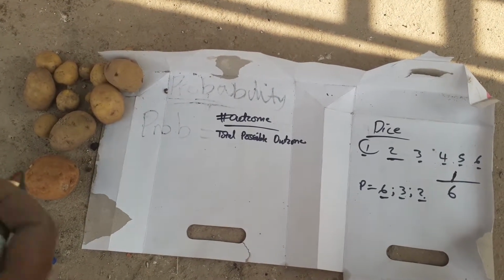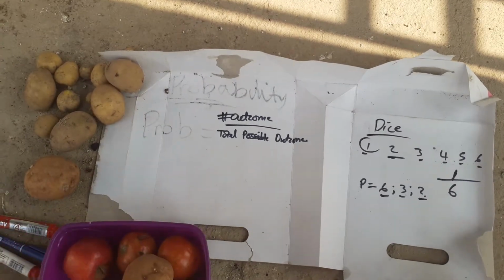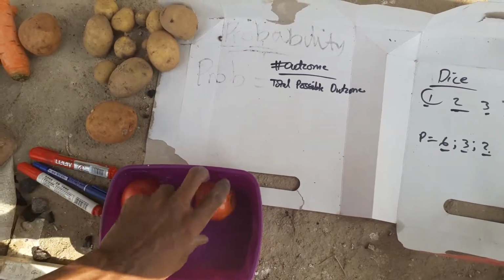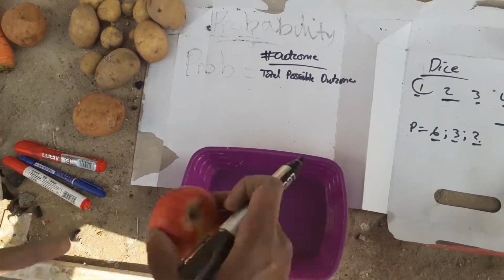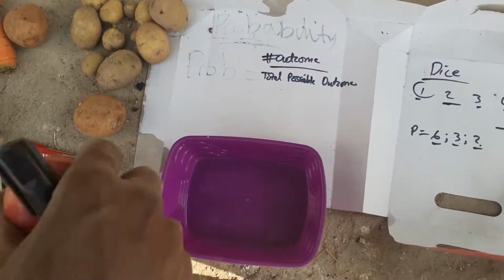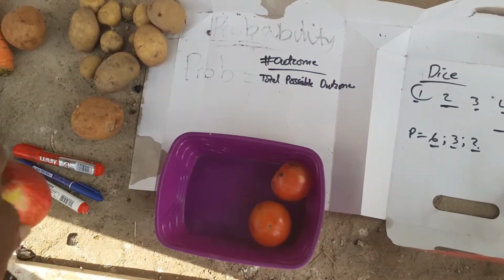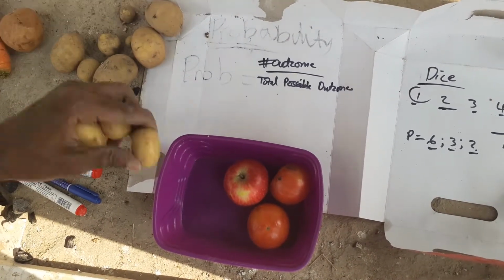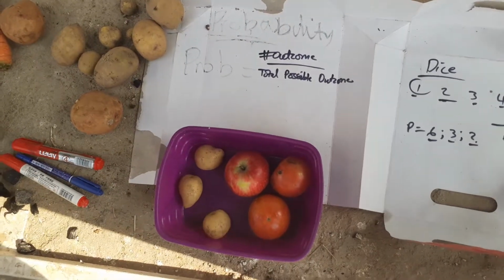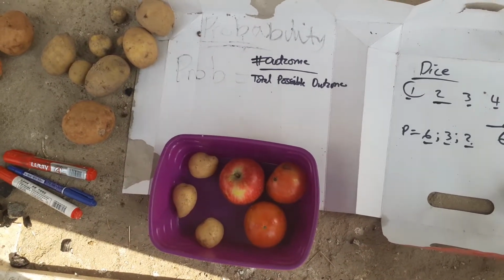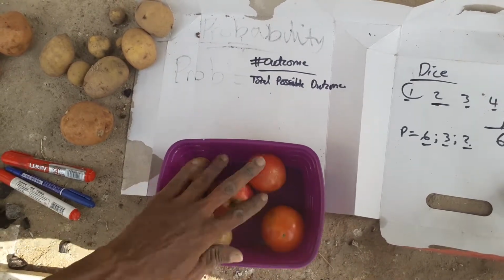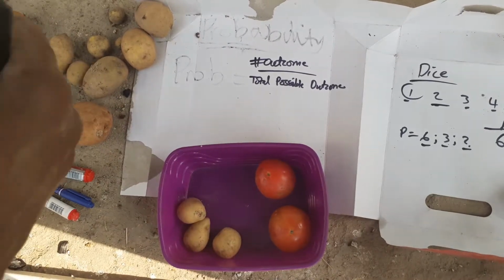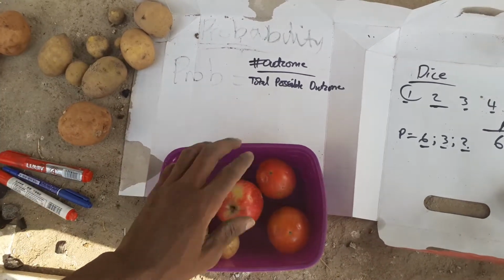Let me make it a bit more visual. Credit goes to my wife's kitchen for this one. So let's say I have this lunchbox. I have 2 tomatoes, an apple, and 3 small potatoes. Now the question is: if I pick something randomly without looking, what's the probability that I pick an apple? That's the chance.